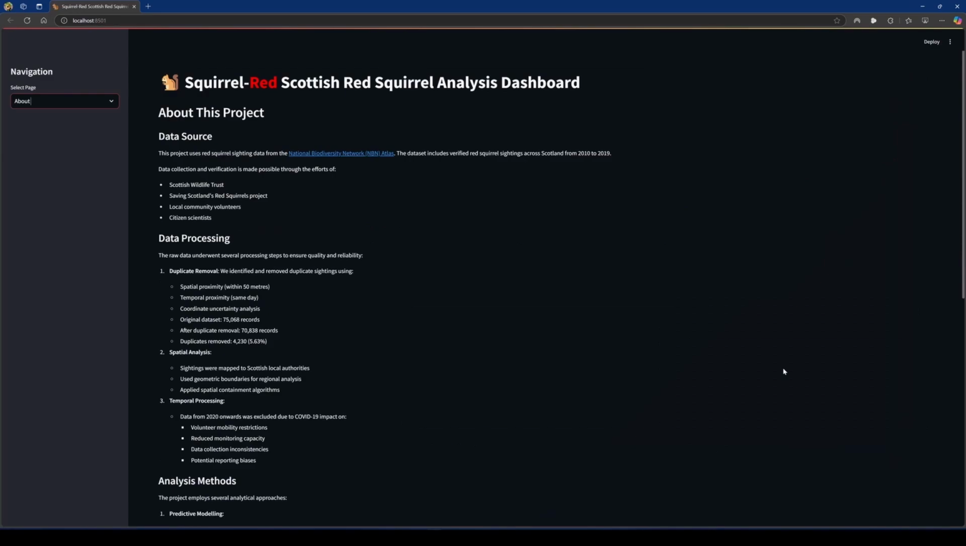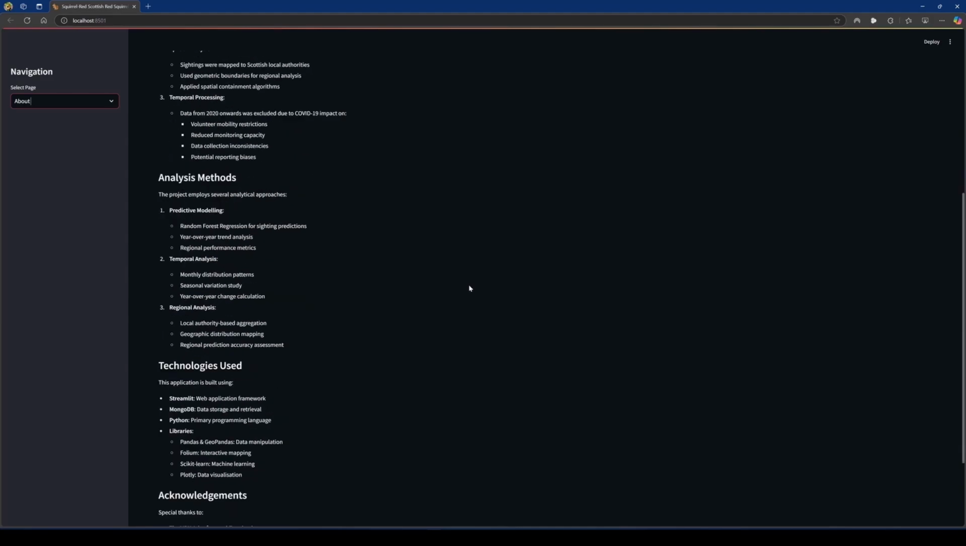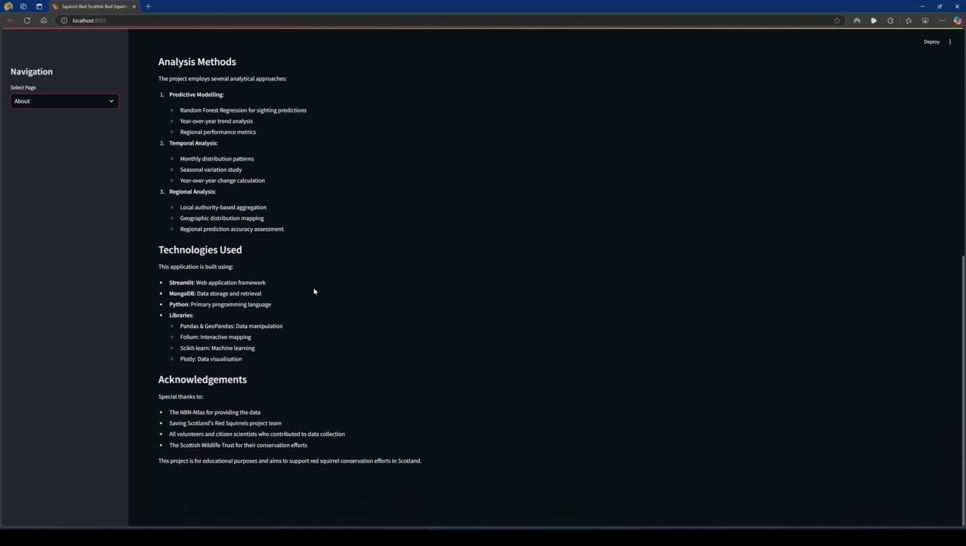Finally, we have the About page, which is an informational page about the project. This contains all the information about where the data was sourced from, how it's been processed, such as duplicate removal, spatial analysis, and temporal processing, the analysis methods used for predictive modelling, temporal analysis and regional analysis, technologies used to build the application such as Streamlit, Python, etc., and the libraries used. Finally, there are acknowledgements and special thanks to everybody who's made this possible.